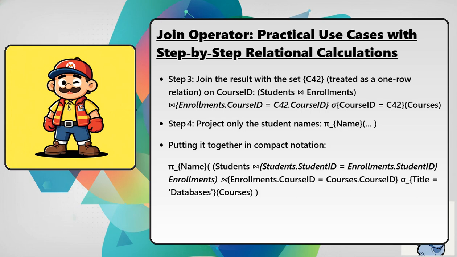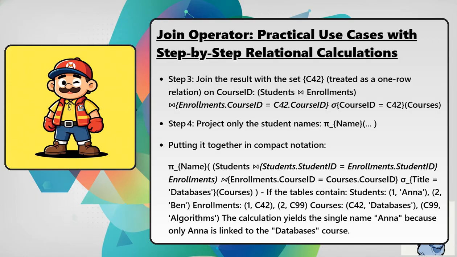Putting it together in compact notation: pi sub name of open parenthesis students join on students.student ID equals enrollments.student ID with enrollments close parentheses, join on enrollments.course ID equals courses.course ID with sigma where title equals databases of courses close parentheses. If the tables contain the following rows: students 1, Anna and 2, Ben; enrollments 1, C42 and 2, C99; courses C42, databases and C99, algorithms. The calculation yields the single name Anna, because only Anna is linked to the databases course.